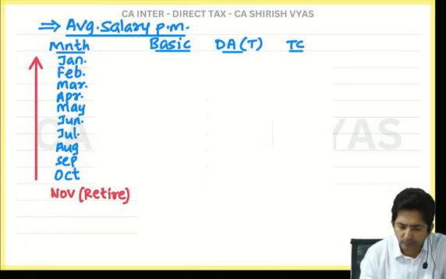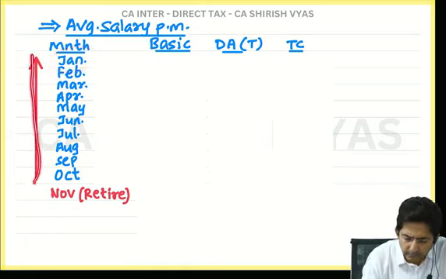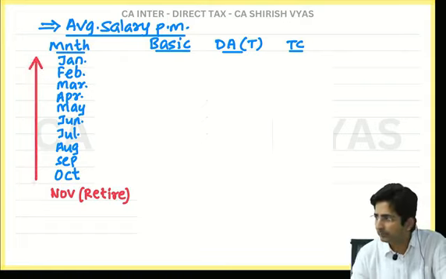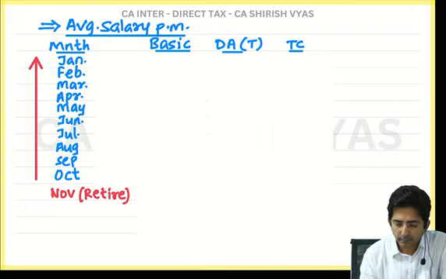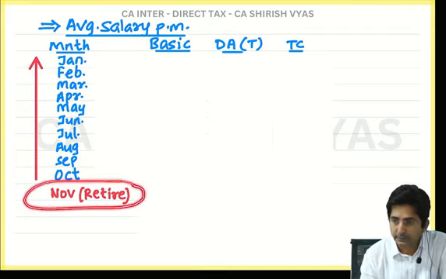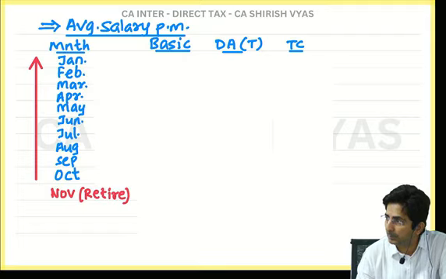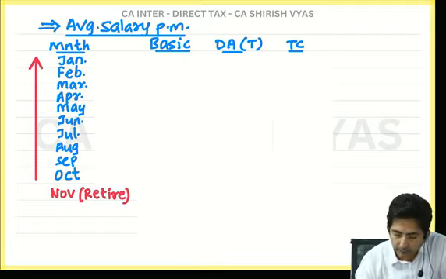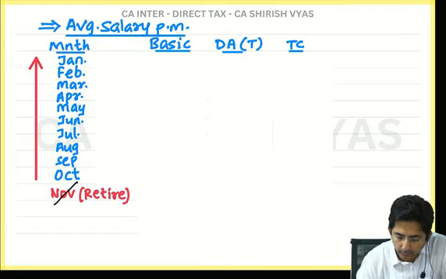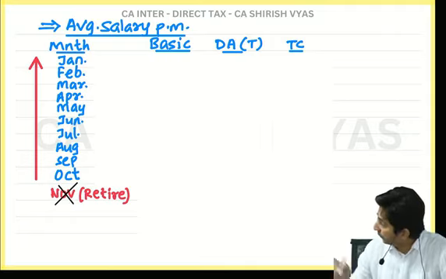It is reverse. November, it was given in the question. He has retired in the month of November. I'll do one thing. I will put a cross mark here, to show that month of retirement should be ignored.